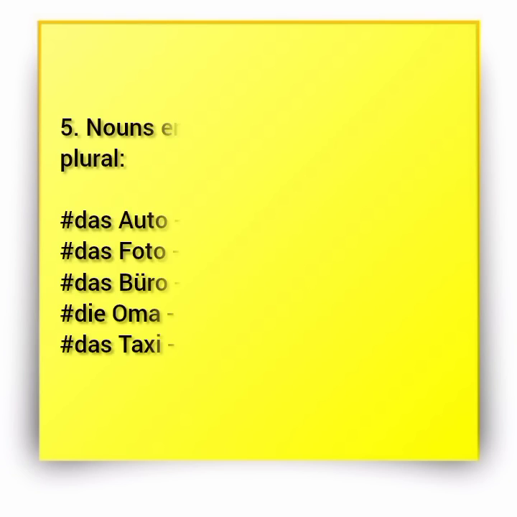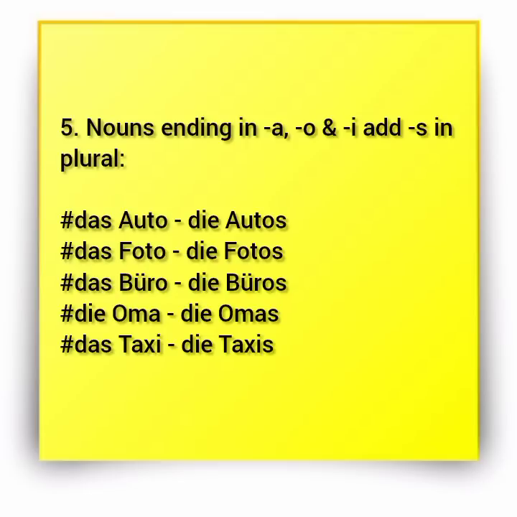Next point, number 5. Nouns ending in a, o, and e add s to the plural. Example, das Auto. That becomes die Autos. Das Auto, die Autos, cars. Another example with the o, das Foto, plural, die Fotos. I have das Büro, office, die Büros. All right. Then I have die Oma, die Omas.